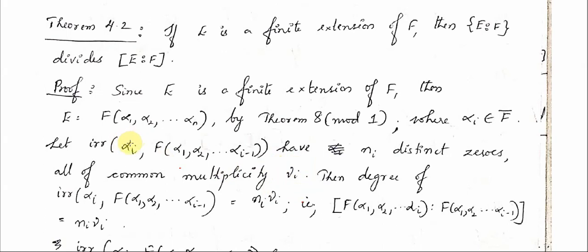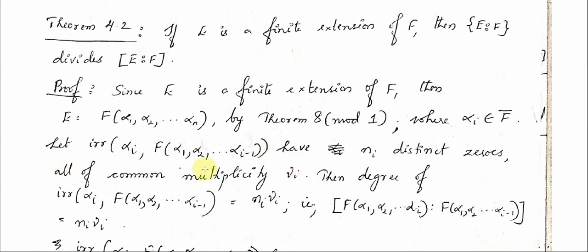If you consider the irreducible polynomial corresponding to alpha 2, all the zeros of it are going to have a multiplicity mu 2 and so on.